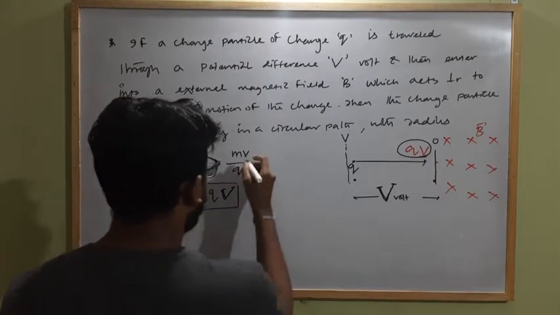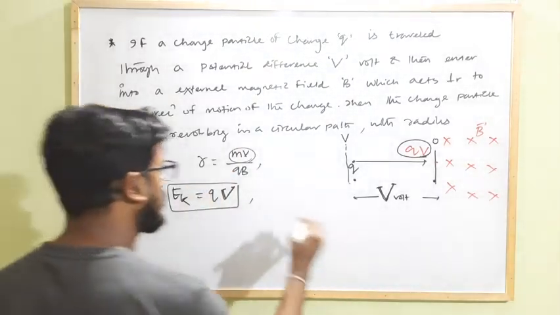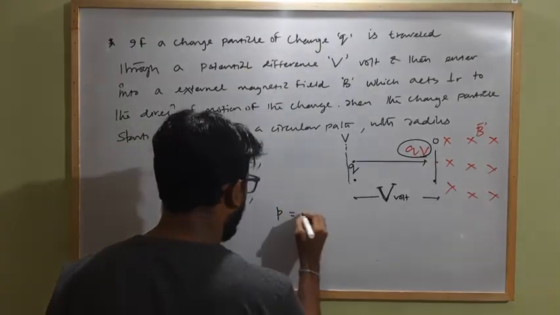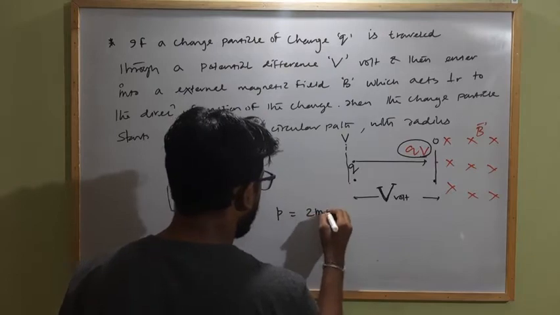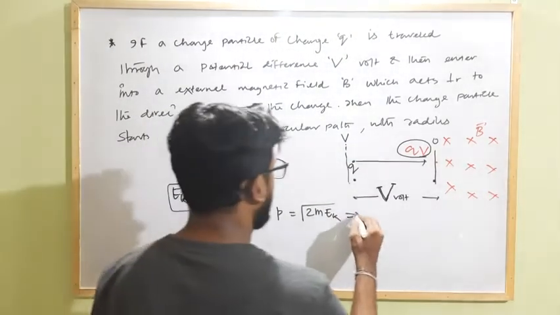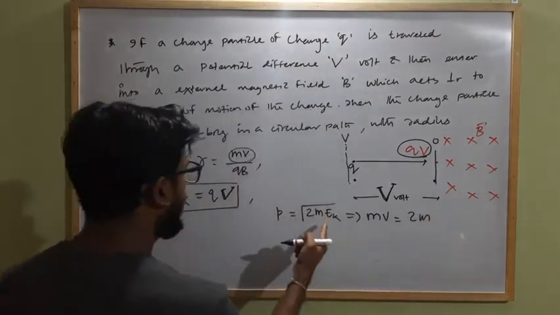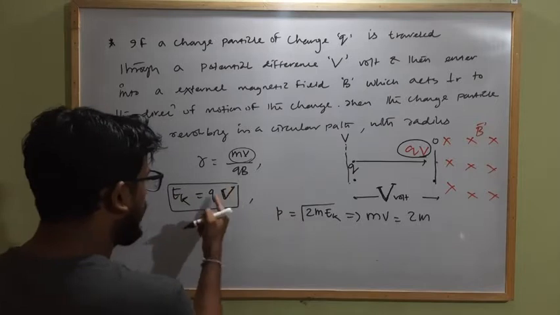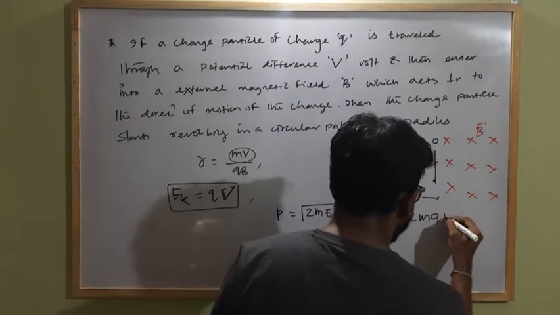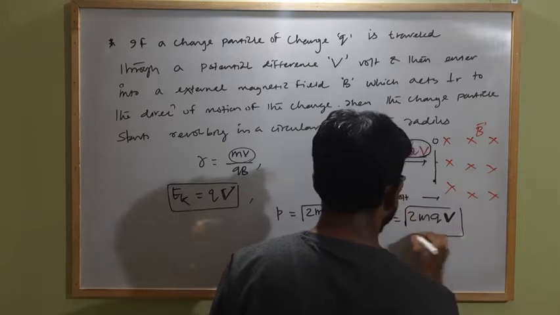As we know, this is the momentum. What is the relation between momentum and kinetic energy? We know momentum P equals the square root of 2 into mass of the particle into kinetic energy. This implies you can write momentum mv equal to the square root of 2m, and in place of KE, you can write Q into capital V.